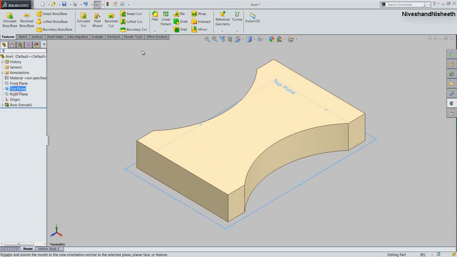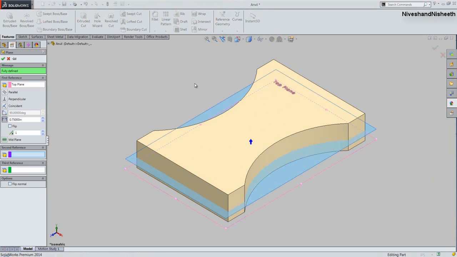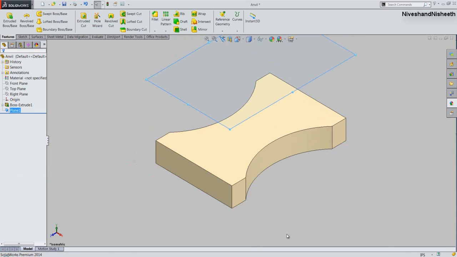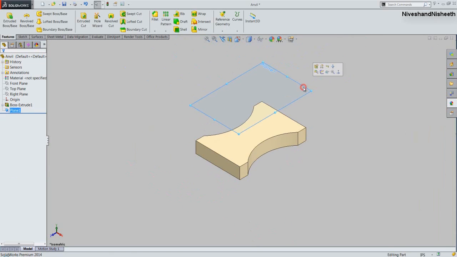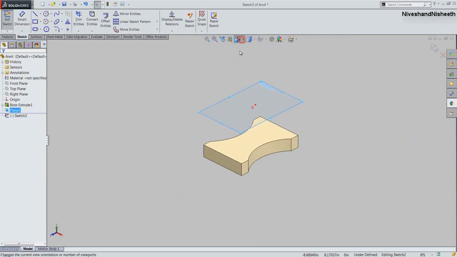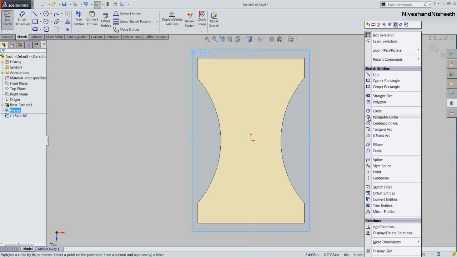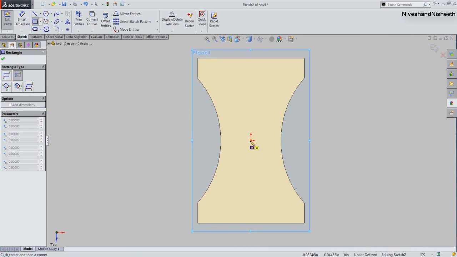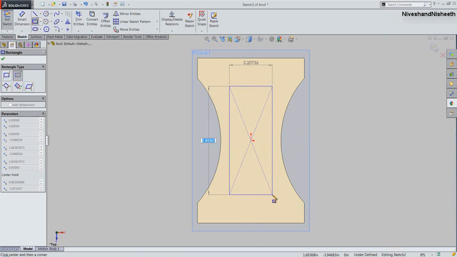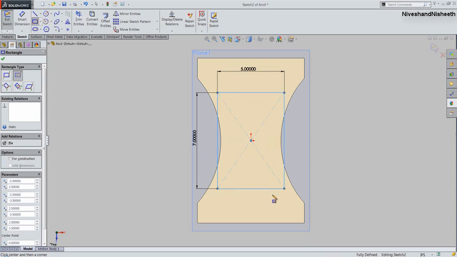Now we will select the top plane and activate the plane command from here. Set the offset distance value 7.5 inches and click OK. Start the sketch over this plane. Now choose the top view and create a center point rectangle from the part origin. Its height will keep 7 inches and width will keep 5 inches. Okay, alright.